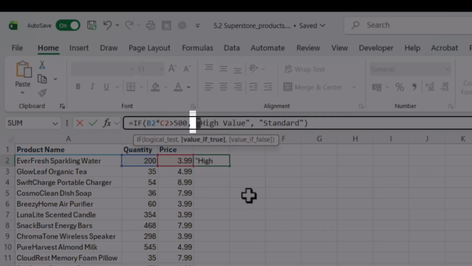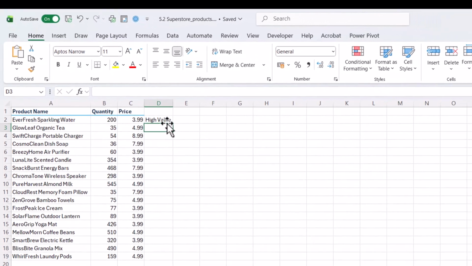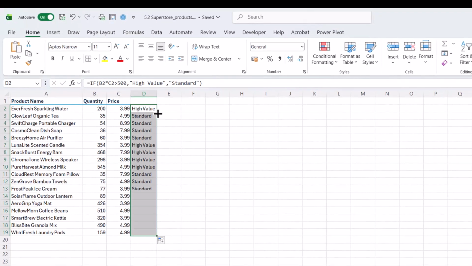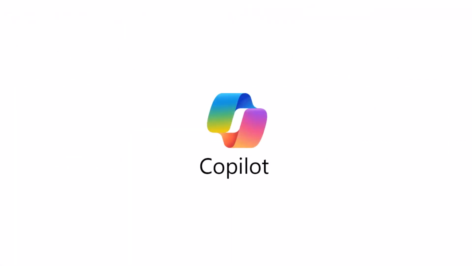We do need the double quotation marks because we are pasting in text, so we do need that, but we don't need any spaces. So for example, there's a space after that comma there. Okay, so do be careful with that. Now that works. Let's just see if that is replicated down the remaining cells, and it is. That's excellent.